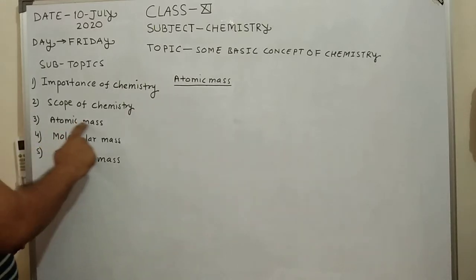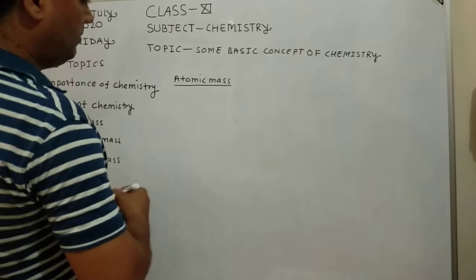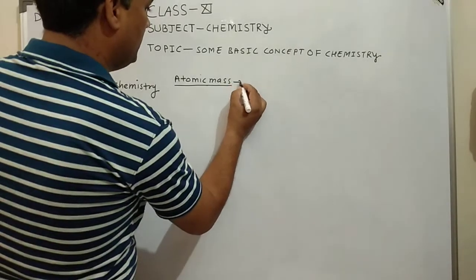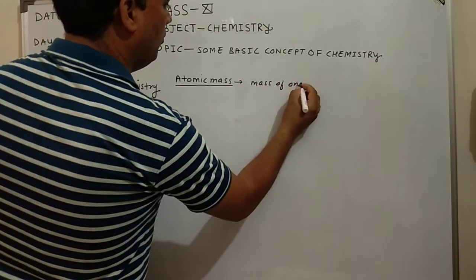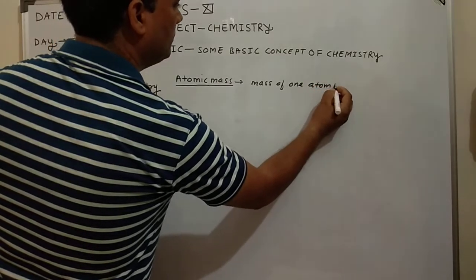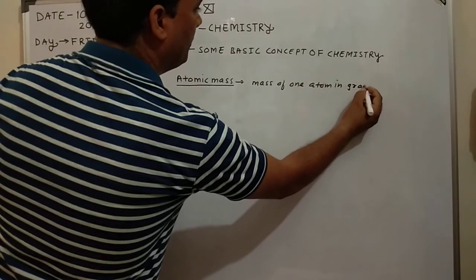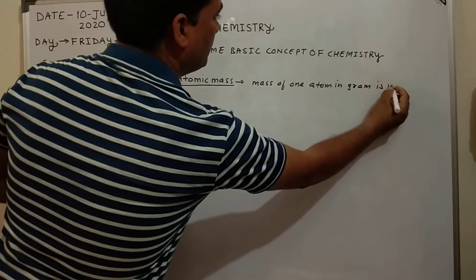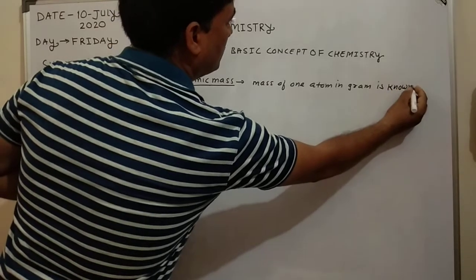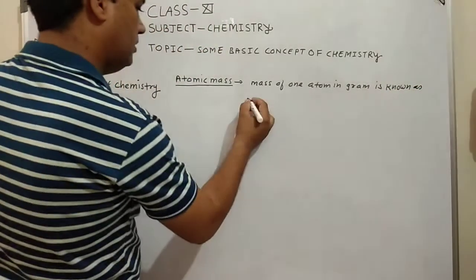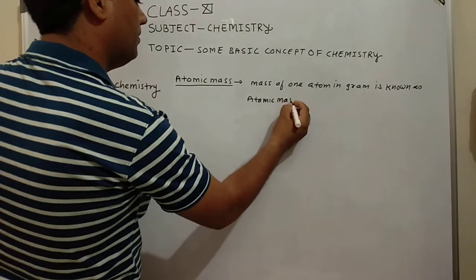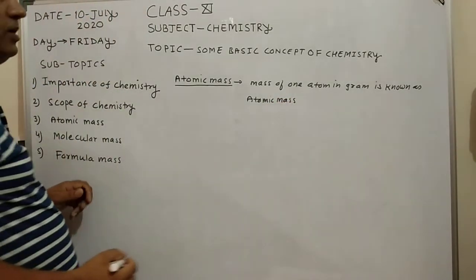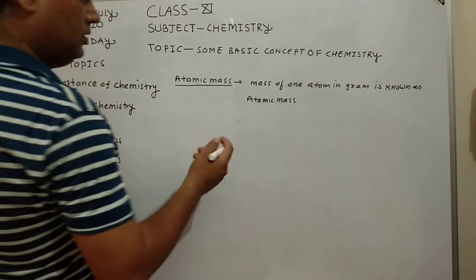Next one is atomic mass. What is atomic mass? Atomic mass can be defined as the mass of one atom in gram. It is known as atomic mass.